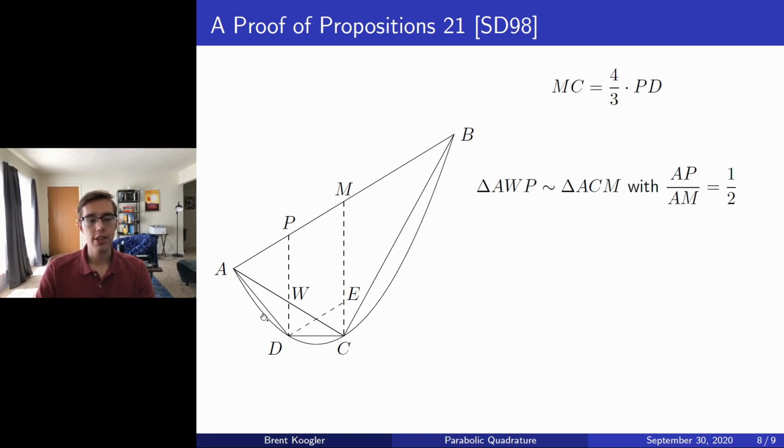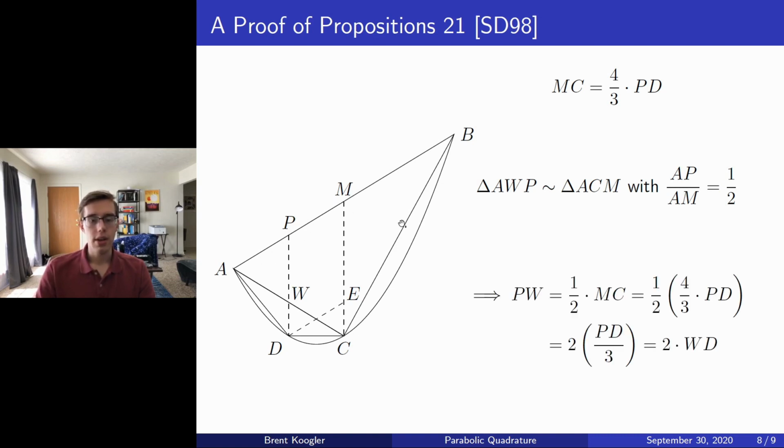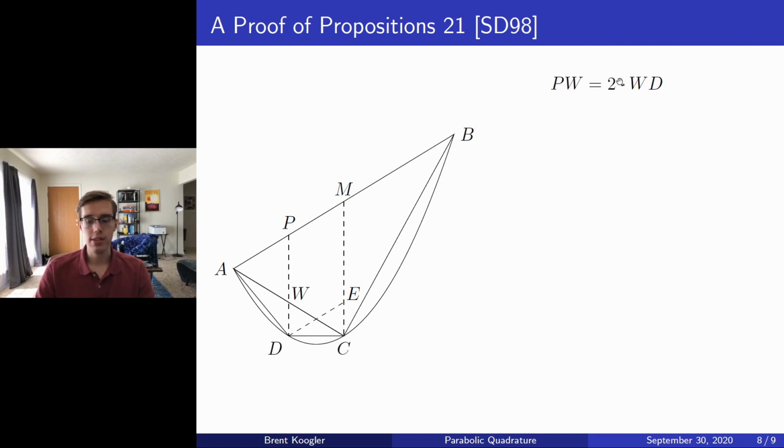Next, we recall that the triangle AWP is similar to the triangle ACM, namely with AP being half that of AM. Thus, the side PW is in fact equal to 1/2 the line segment MC, and since MC was previously computed to be 4/3 of PD, we just substitute that expression in, and then we get PW is 2/3 of PD. So since PW is 2/3, WD will be 1/3, and hence PW will be twice that of WD. And that concludes the main part of this argument.